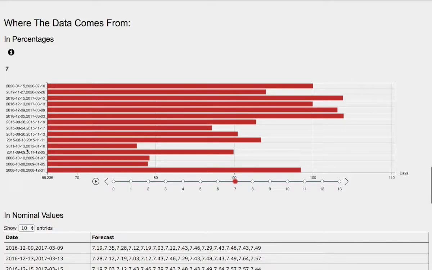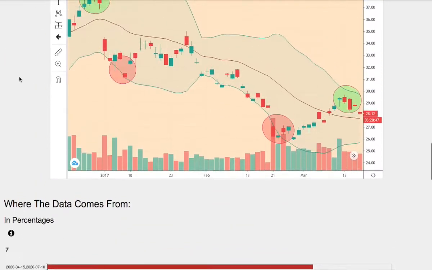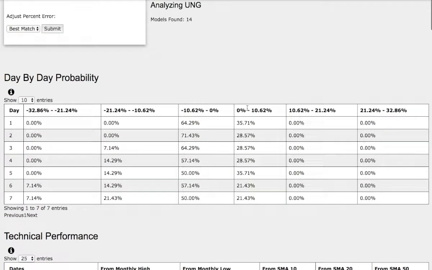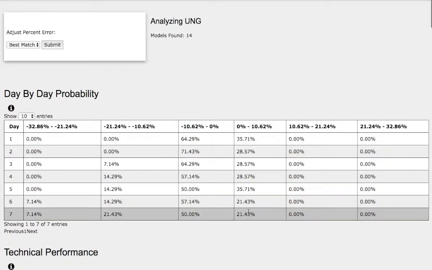So the model that we just examined was from December 15, 2016 to March 15, 2017. Back then, natural gas was up around, say, 3.7% or 3.8%. If we head back to the day-by-day probability model, that coincides with this standard deviation of 21% chance of natural gas to climb higher between 0 to 10%.